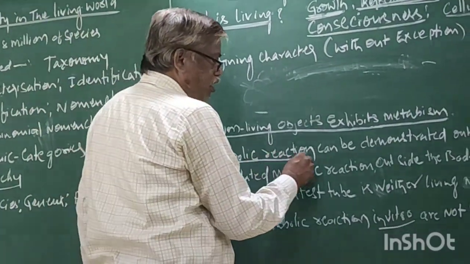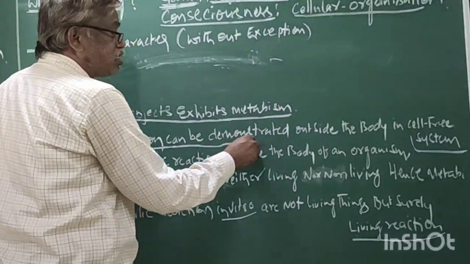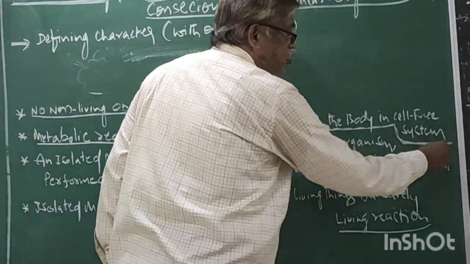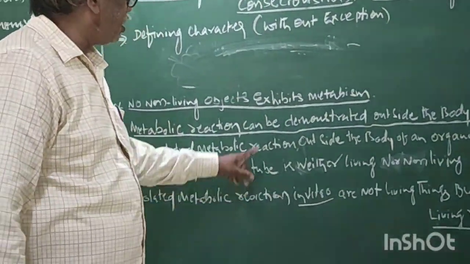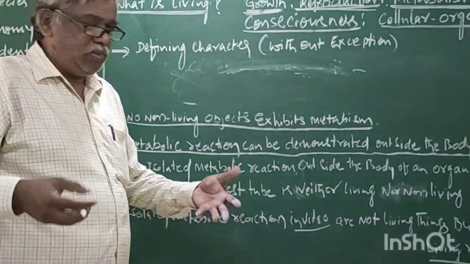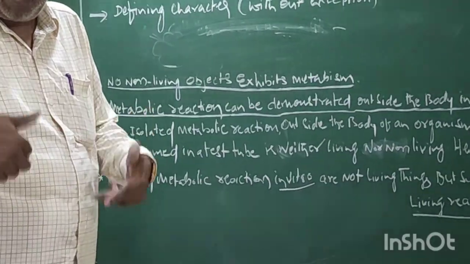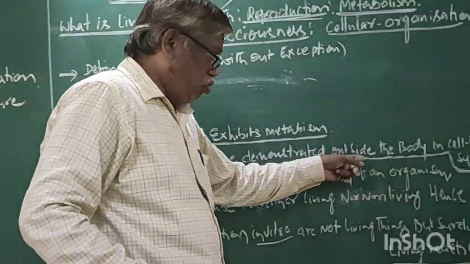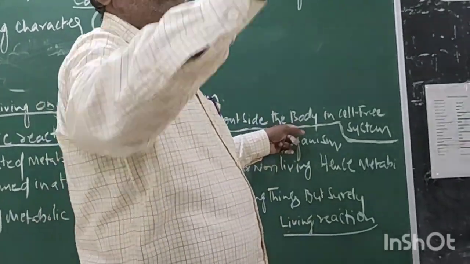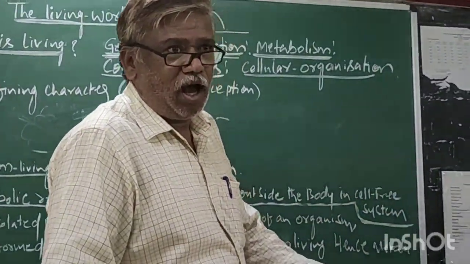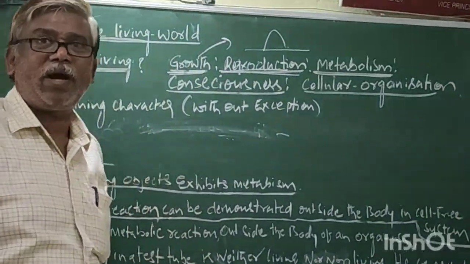Metabolic reactions can be demonstrated outside the body in a cell-free system. It is 100%. The metabolic reactions which occur in our body, we can demonstrate outside the body in a cell-free system, without cells.